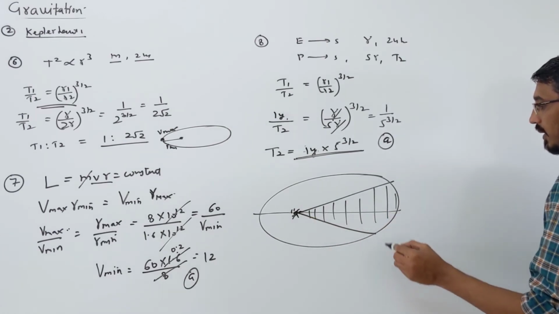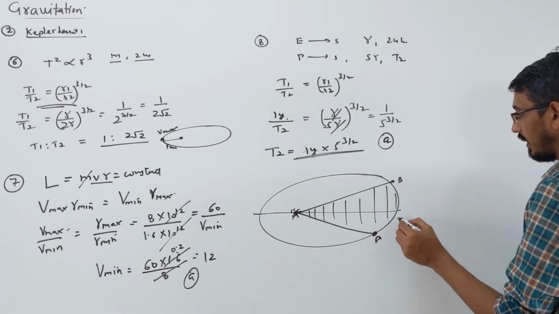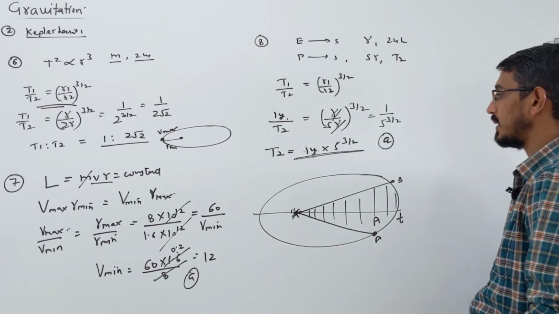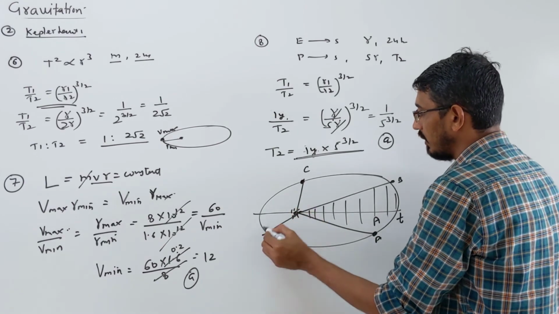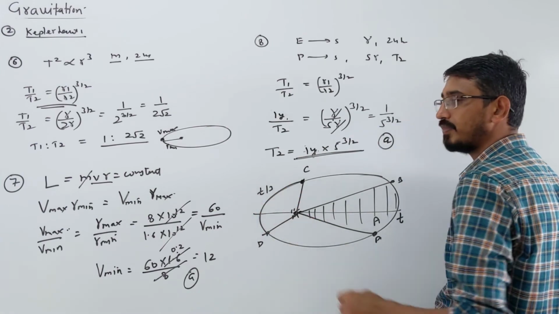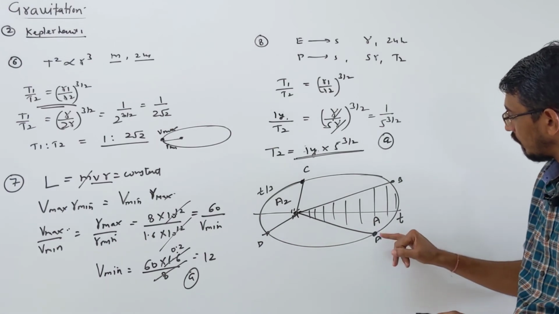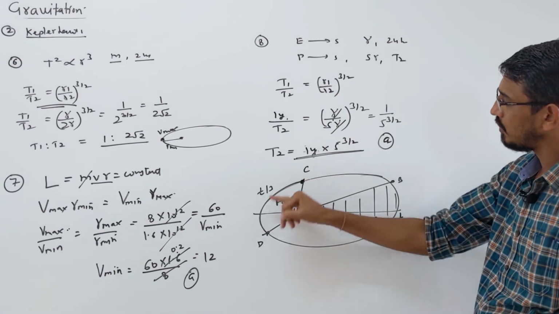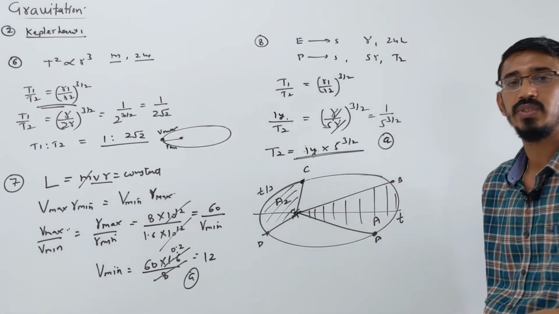They will say that an object or a planet moves from A to B in time t, and it covers area A. Then they say some other points here, C and D. The time taken to move from C to D is t by 3, and this area is A2. Time to go from A to B is given as t, and the area swept is A. They say it moves from C to D in time t by 3. Then what is area A2 in terms of A?